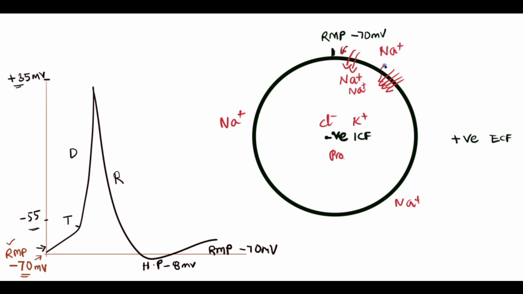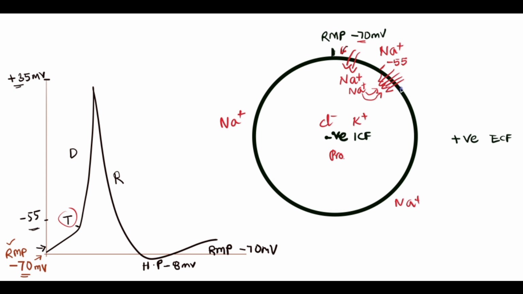Once it reaches the threshold of minus 55, because the resting membrane potential is gradually moving from minus 70 towards the positive side, the potential already accumulated inside the cell tries to open more and more of the gated sodium channels, because increasing potential triggers the opening of sodium channels.